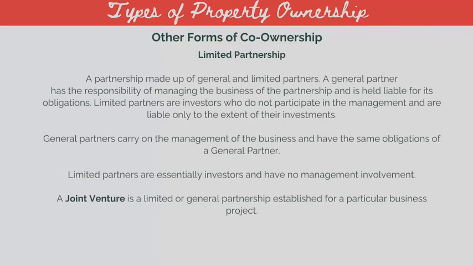Limited partnership. A partnership made up of general and limited partners. A general partner has the responsibility of managing the business of the partnership and is held liable for its obligations. Limited partners are investors who do not participate in the management and are liable only to the extent of their investments. General partners carry on the management of the business and have the same obligations of a general partner. Limited partners are essentially investors and have no management involvement. A joint venture is a limited or general partnership established for a particular business project.